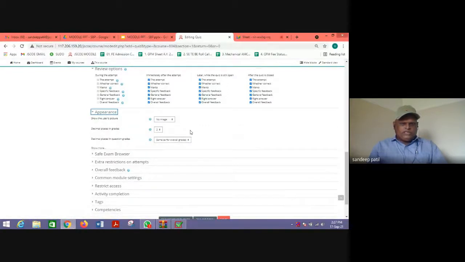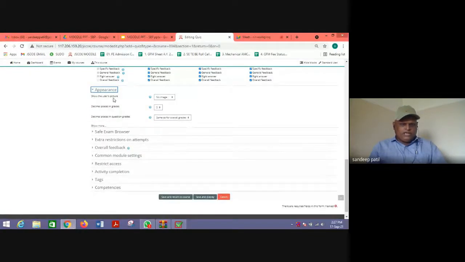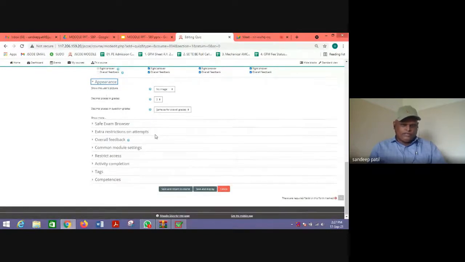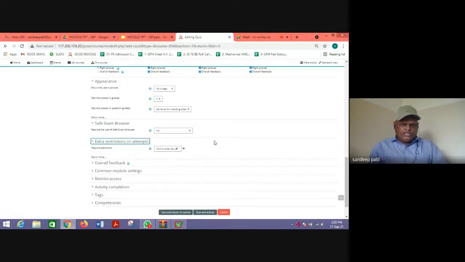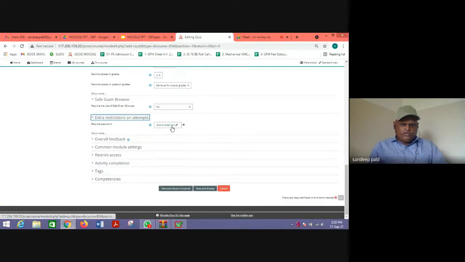Likewise, there are other options, such as decimal places in grades and the user's picture. You need to choose how it should appear. For the exam browser, generally no is preferred because students don't recognize incognito modes. So we keep it as no here. Under extra restrictions, you can give a password to that particular test and tell the password to students so that they can enter the password and start the exam.